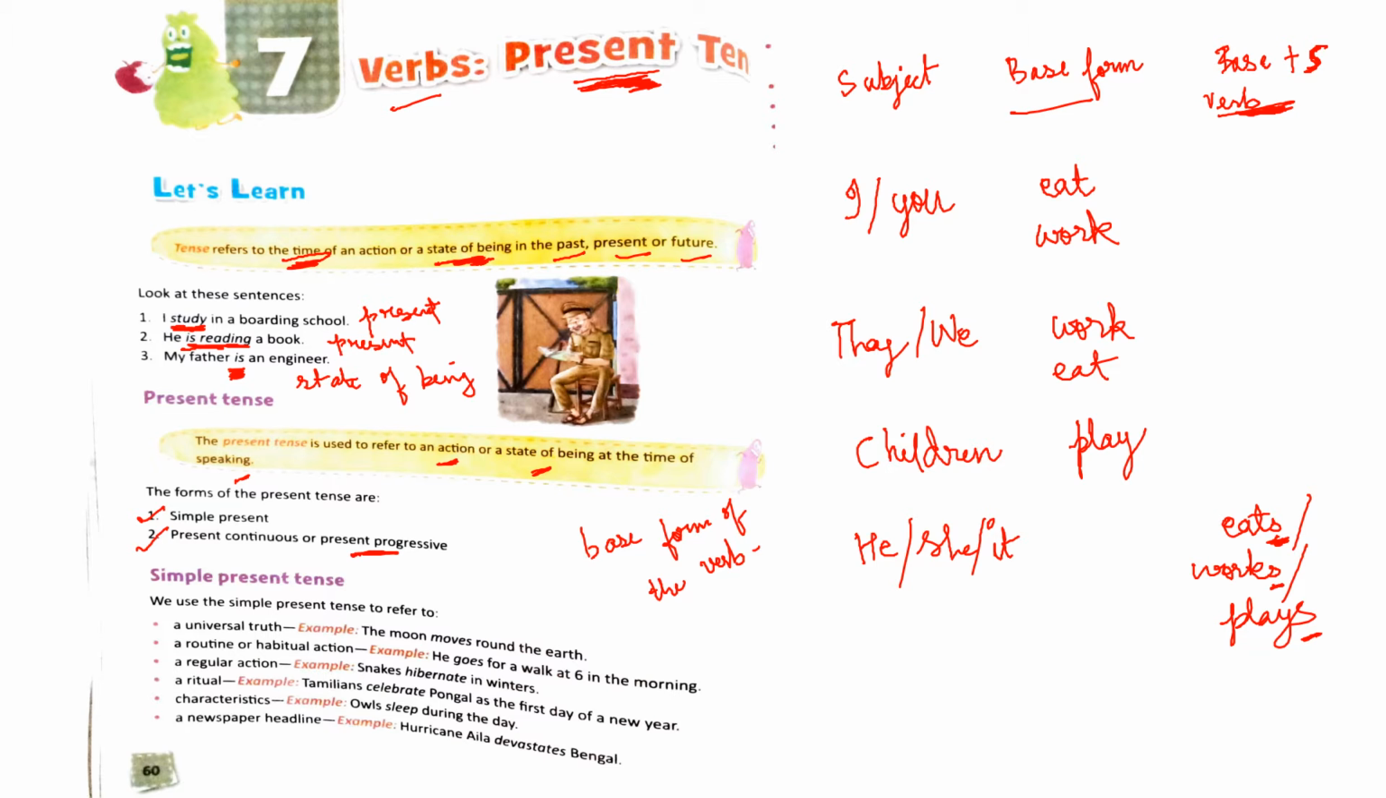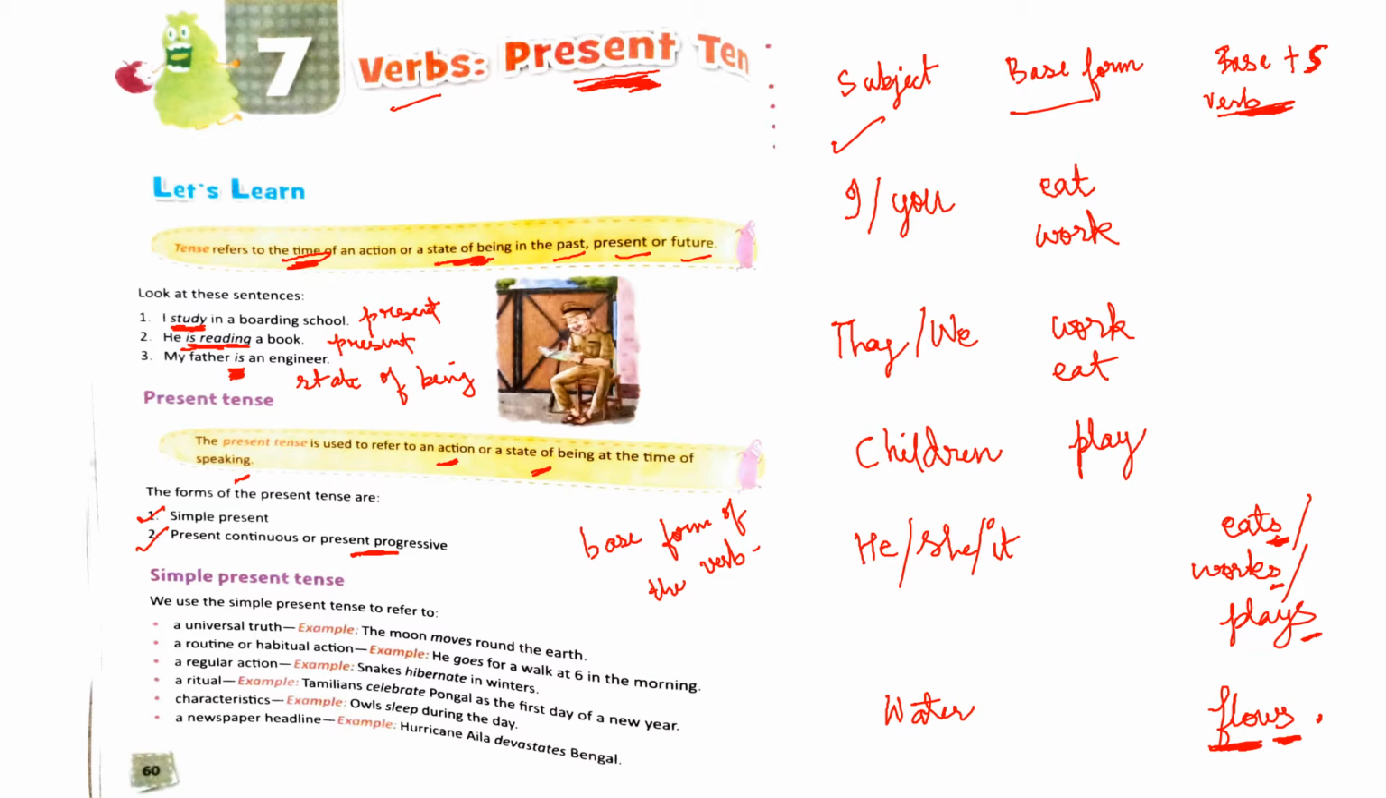Alright. Now if it is an uncountable noun, that cannot be counted. Like we can take an example, water. With uncountable noun also you use the base form plus s. So you can say water flows. Water flows. You add the s with the verb flow. So depending on the subject, you will decide which form of the verb to use in simple present tense.